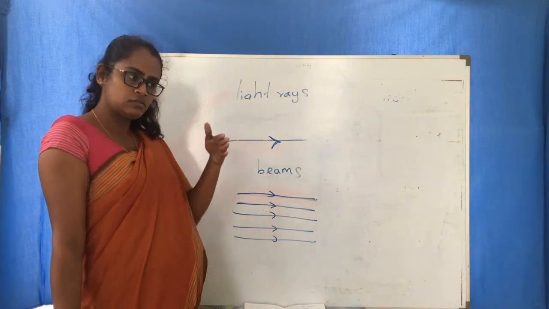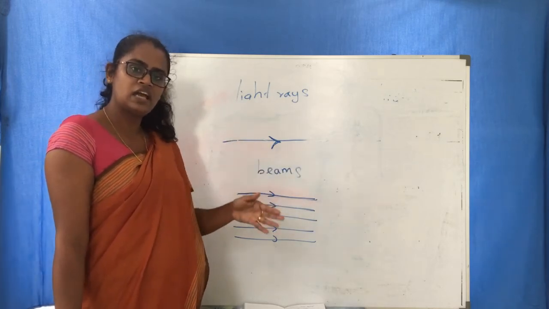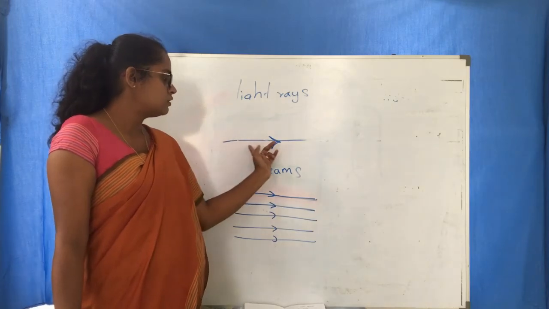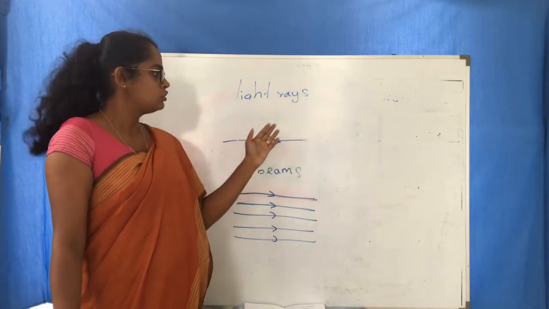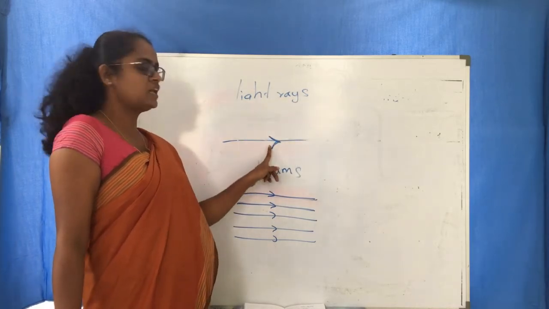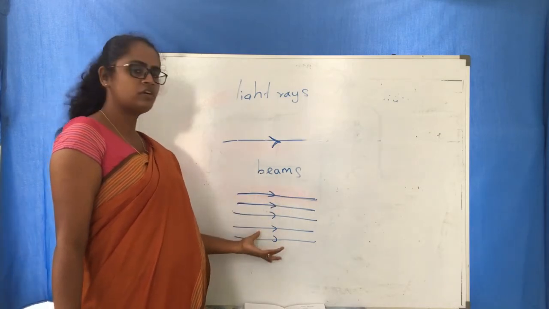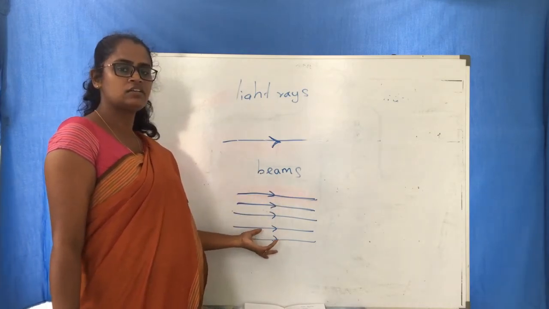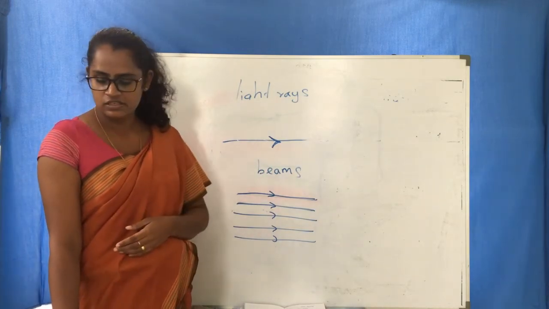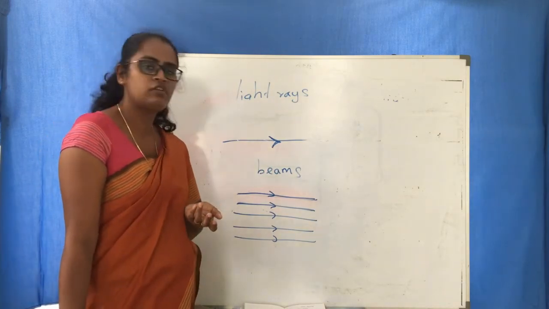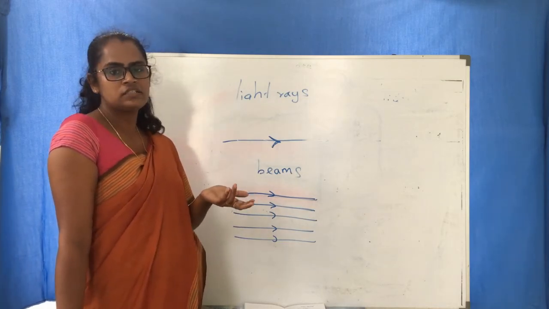The light usually travels in a narrow path. අපි ඒක පෙන්නනවා, we show it with a straight line, and to show the direction we use an arrowhead, right? Then light beams, the collection of light rays are known as light beams. And then we discussed the applications of light. What are the uses of light, places where we use light, right?